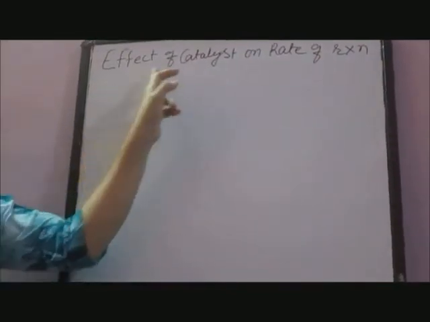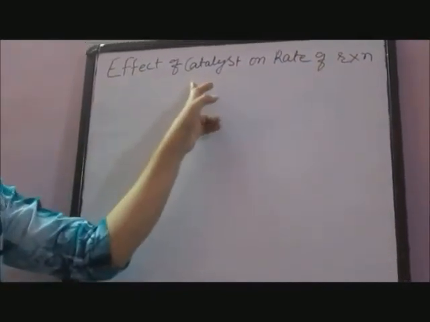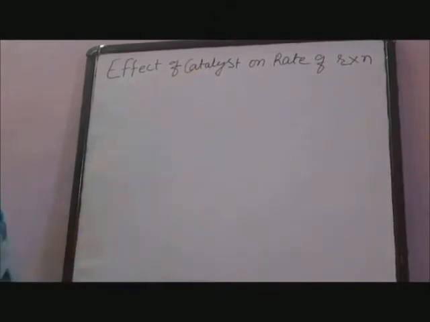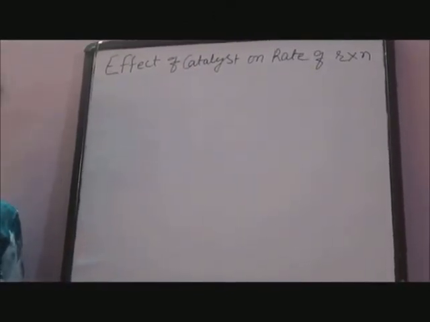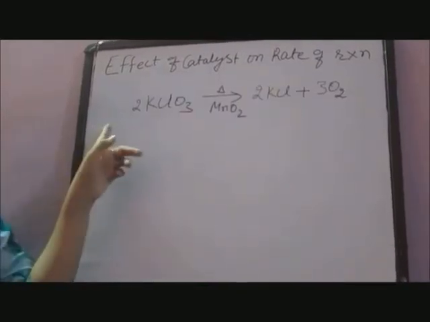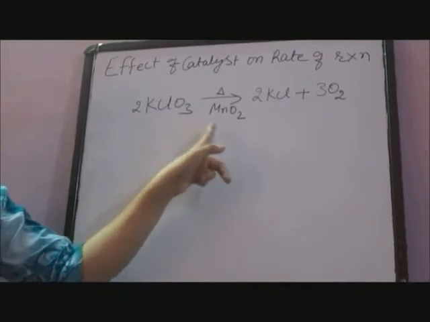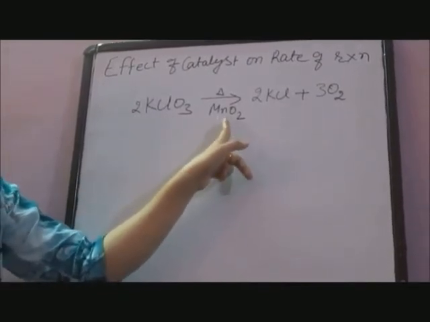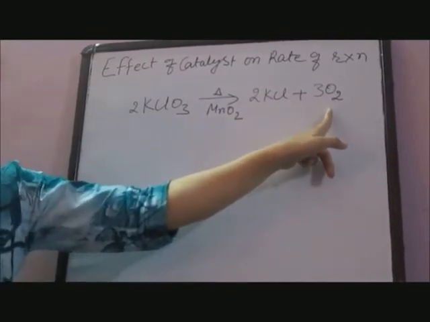Next is the effect of catalyst on rate of reaction. What is a catalyst? It is a substance which increases the speed of reaction without undergoing any chemical change. For example, decomposition of potassium chlorate in the presence of manganese oxide as a catalyst forms 2KCl plus 3O2.